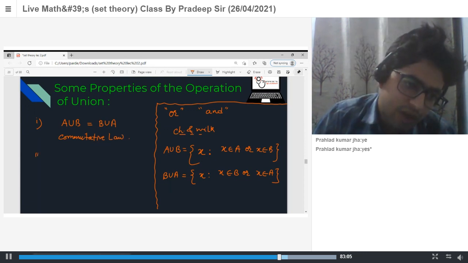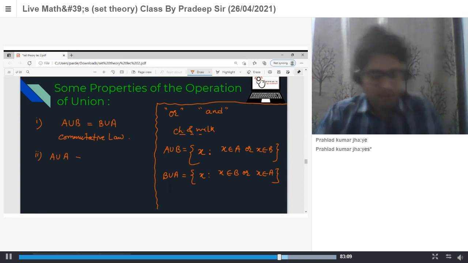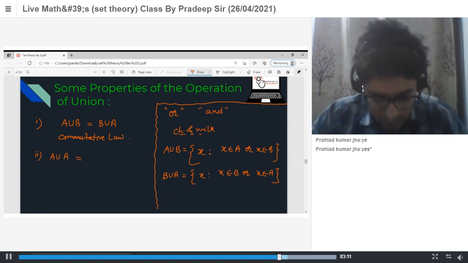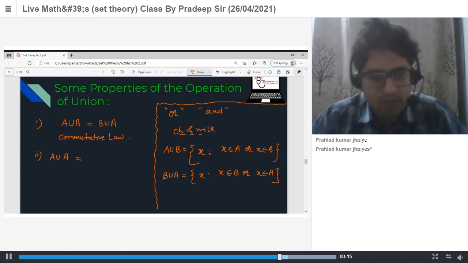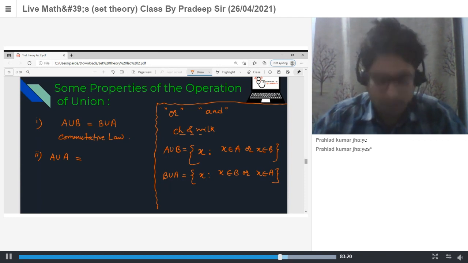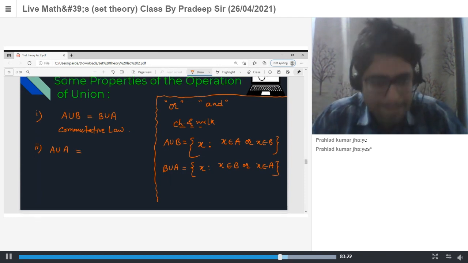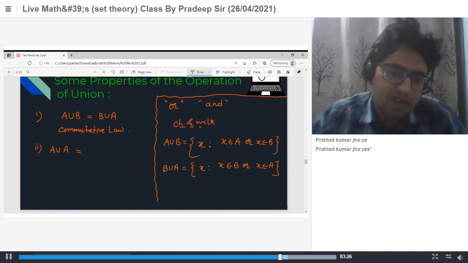Next one. A union A is what? A itself. So this is known as the idempotent law.